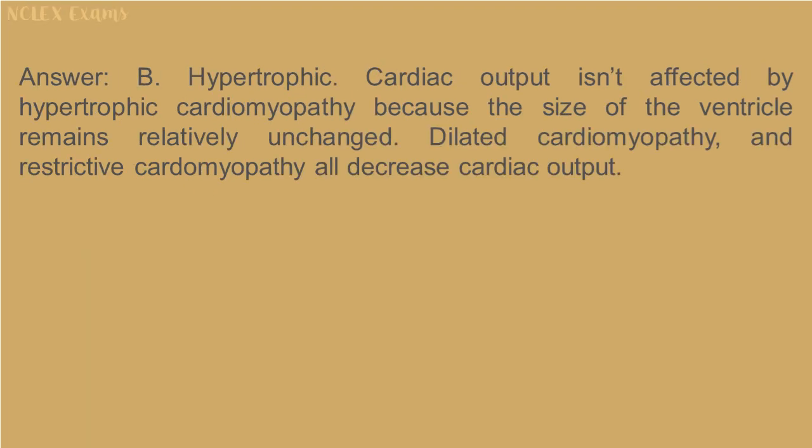Answer: B. Hypertrophic. Cardiac output isn't affected by hypertrophic cardiomyopathy because the size of the ventricle remains relatively unchanged. Dilated cardiomyopathy and restrictive cardiomyopathy both decrease cardiac output.